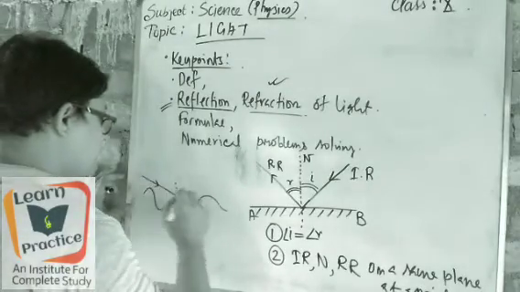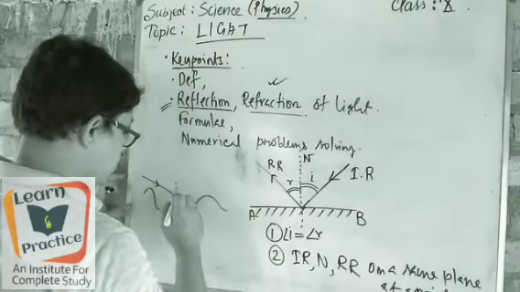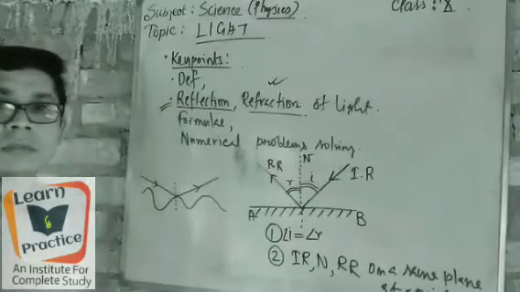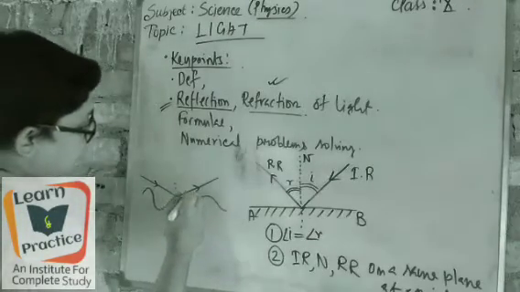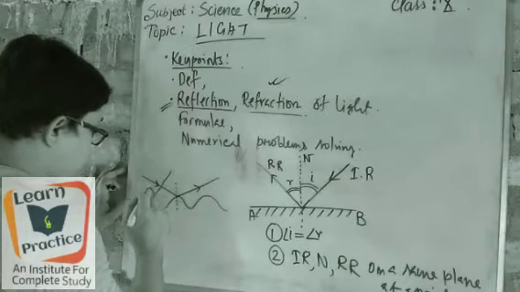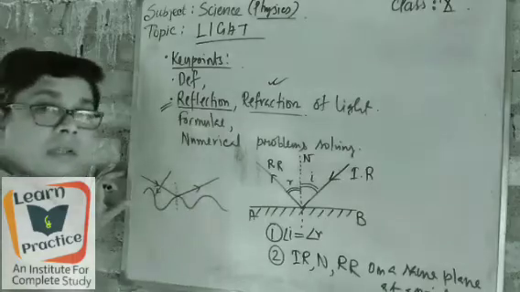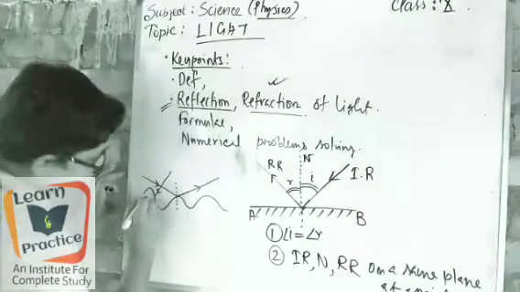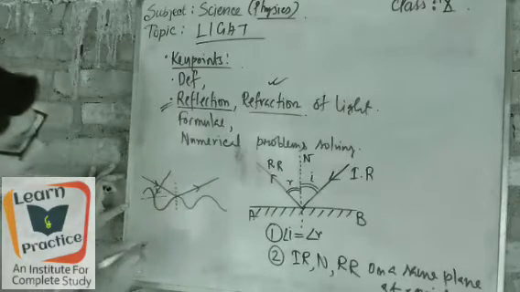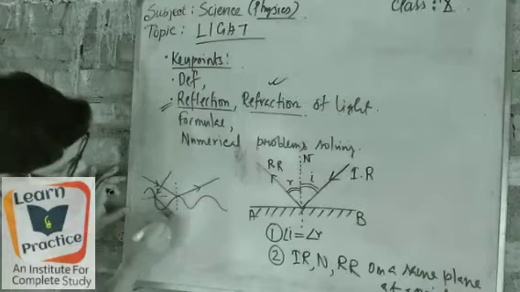It is the incident ray, so it will move an equal distance, and now it is reflected. Suppose a line has fallen from here to here. This is the incident ray. Now if I draw the normal here, where will it go? It must go this side.